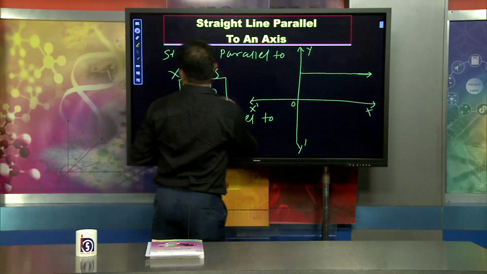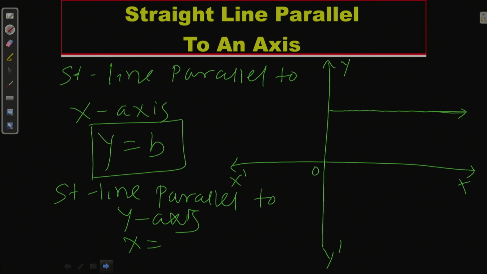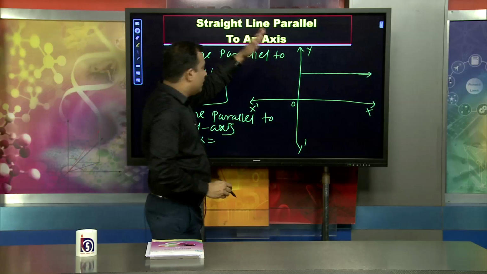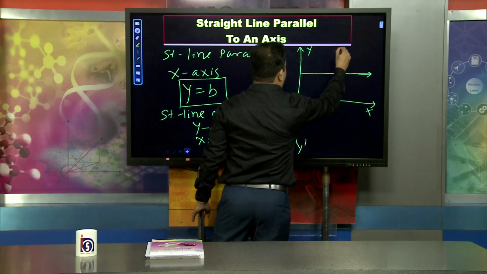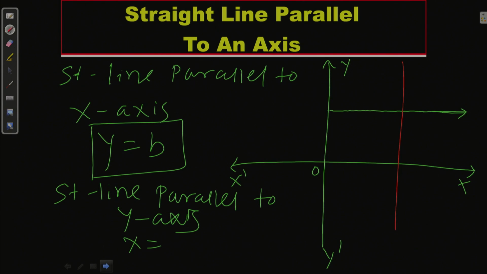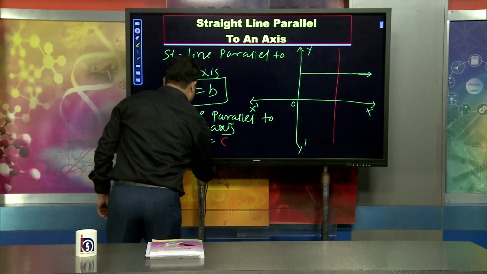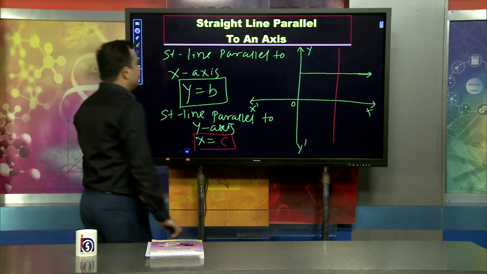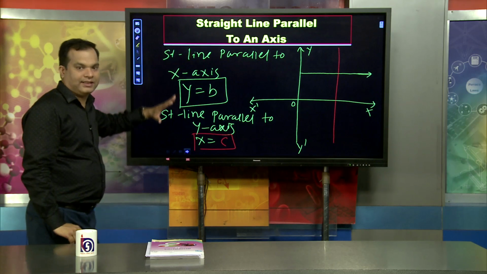Very simply, this is the y axis, y dash, and another straight line is parallel to the y axis like this. Here the distance from 0 will be, suppose, x equal to c. This is the equation of a straight line parallel to an axis.